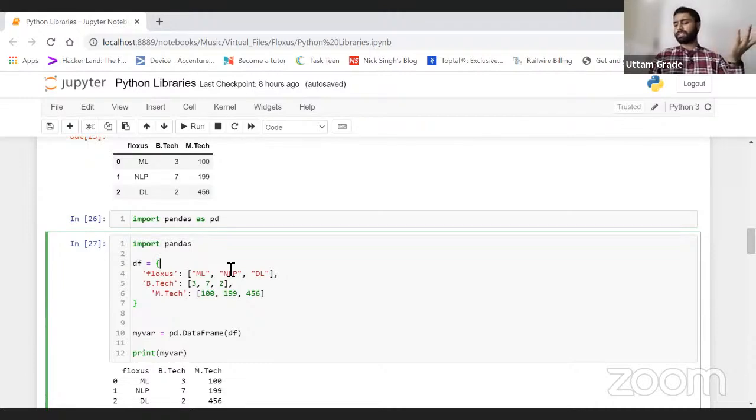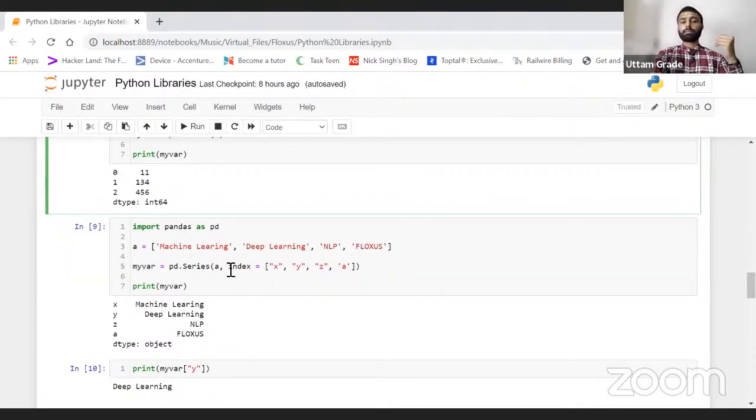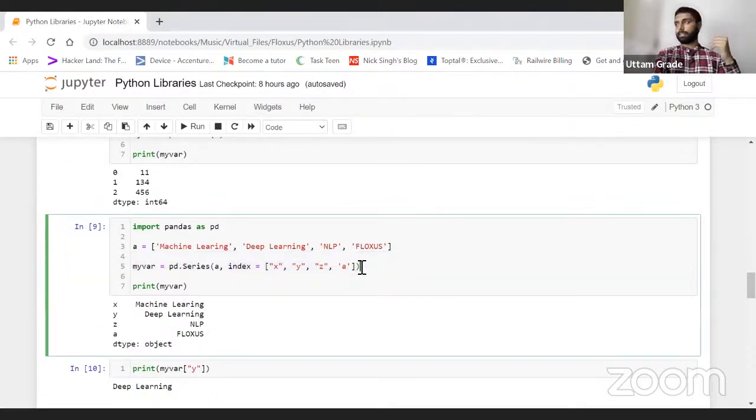The position of an item, you can say it in this way as well. Yes, correct. Now I was just talking about the indexes, the name of a position. So here I'm passing pd.Series of a, with index equal to x, y, z, a, right?